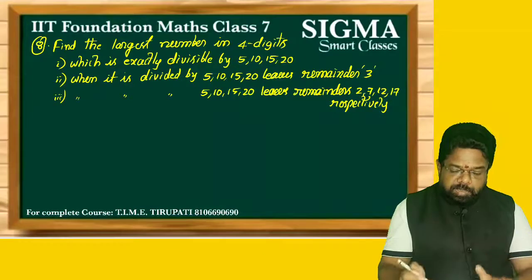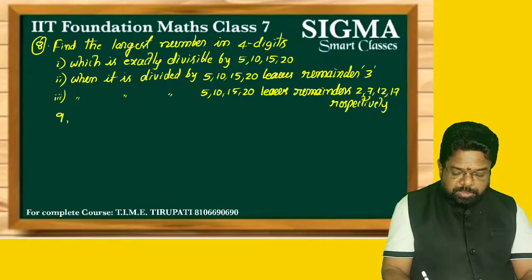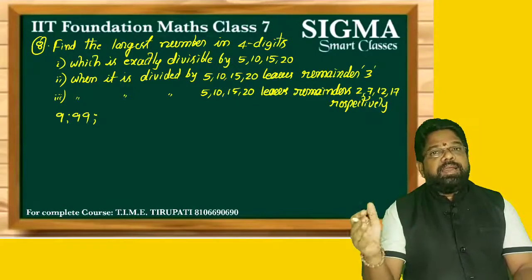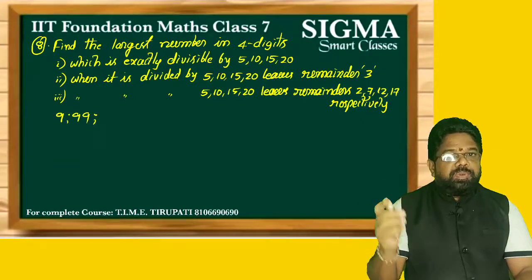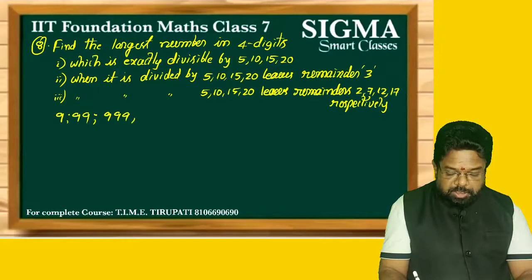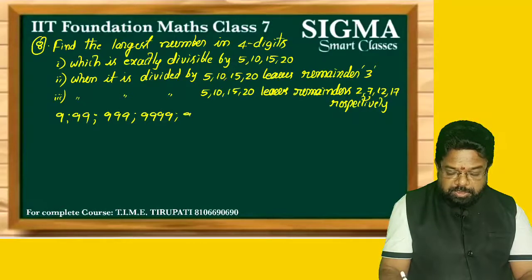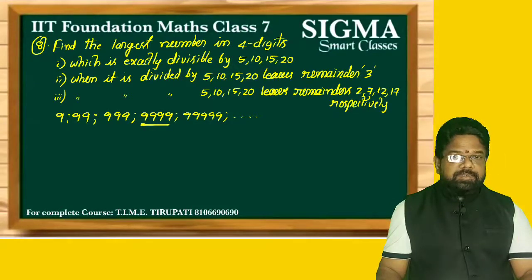What is the largest number in 2 digits? It is 2 nines, it is 99. After 99, 100, so 3-digit numbers begin. What is the largest number in 3 digits? 3 nines. What is the largest number in 4 digits? It is 4 nines. What is the largest number in 5 digits? 5 nines. Now we require the largest number in 4 digits here, so you have to take 9999.